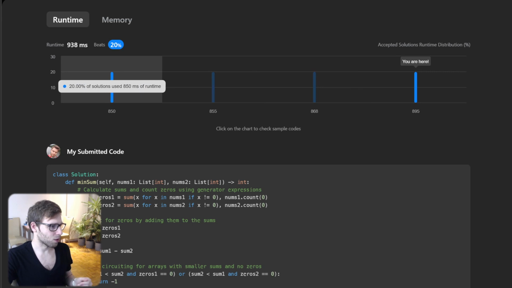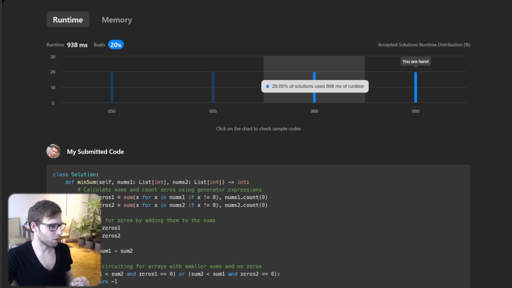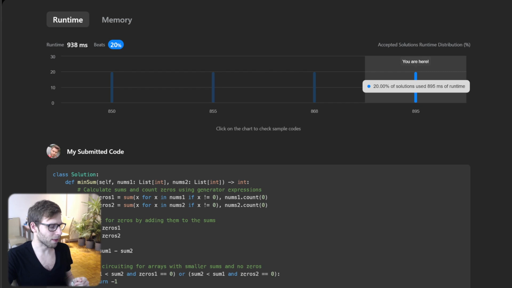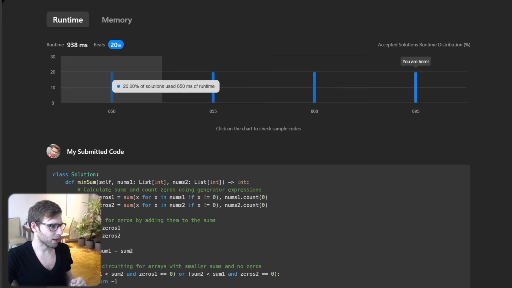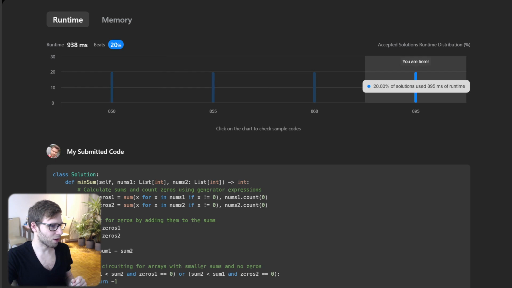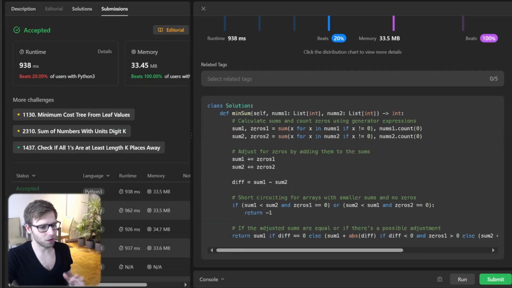So top, maybe not so big a difference, so maybe some optimization in code is possible. Here we have top 20 at 850 and our code is in the range of 935. So yeah, still good. We have passed, so looks good.